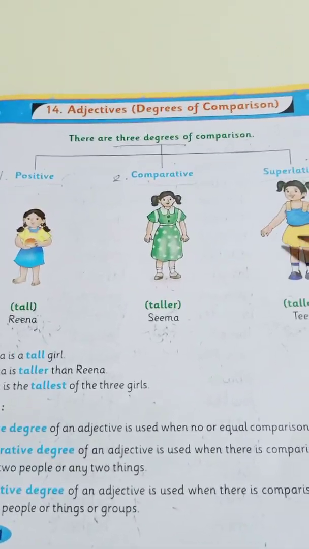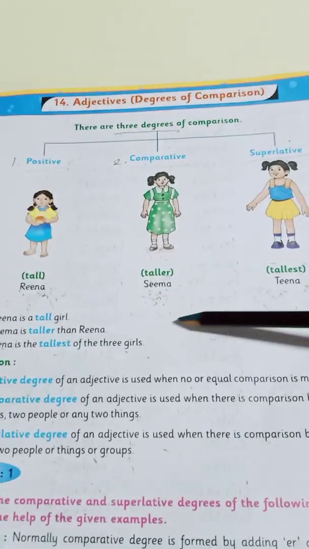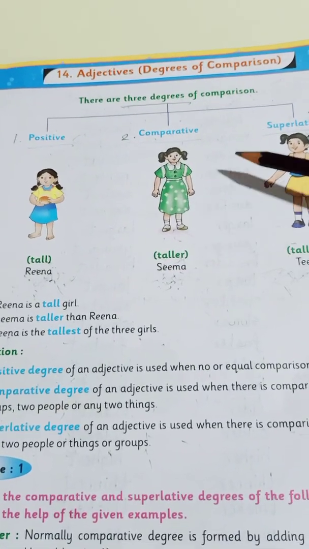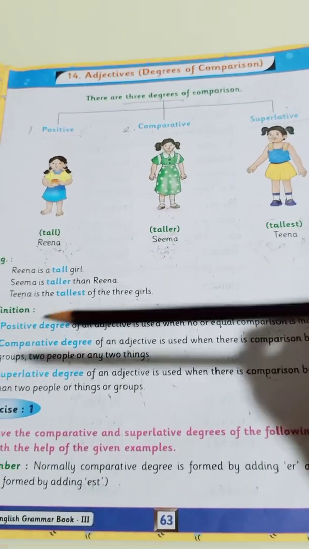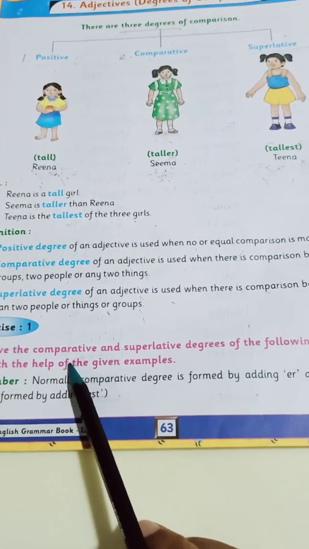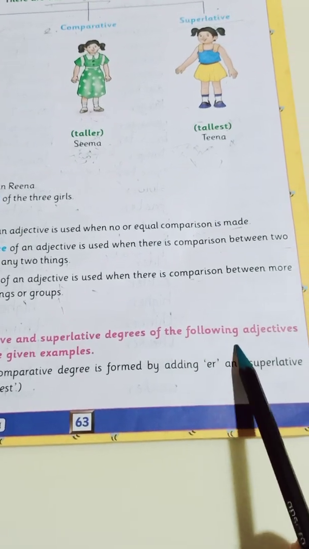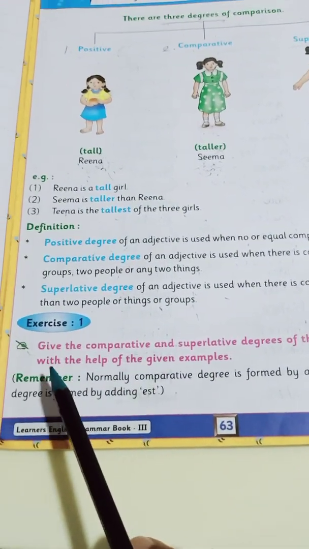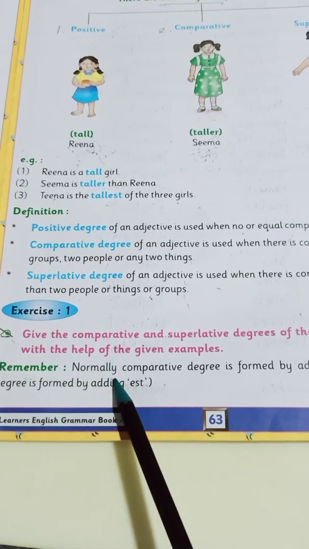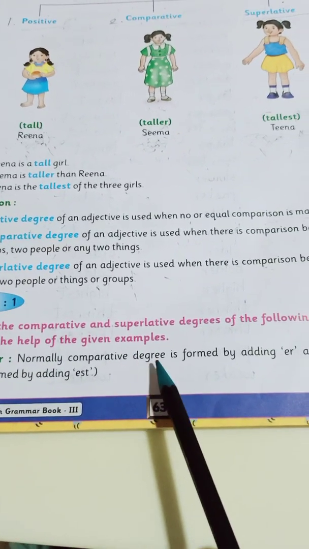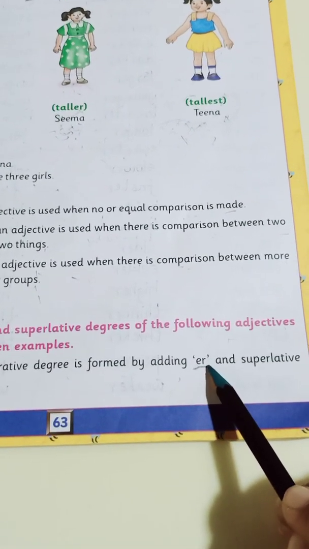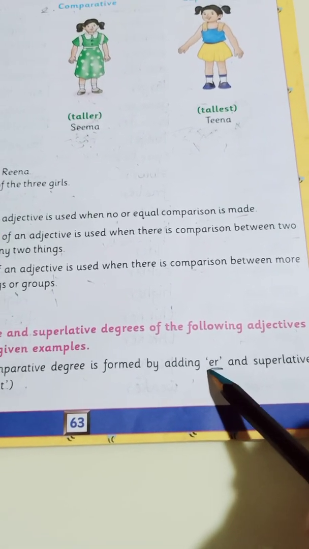It's very easy, children, for you to understand. Once you understand this entire concept, you will be able to answer things much more clearly. So, exercise 1. Give the comparative and superlative degrees of the following adjectives with the help of the given examples. So remember, normally comparative degree is formed by adding er.